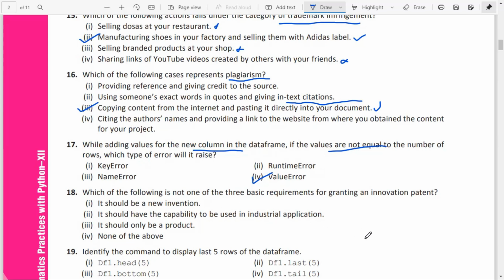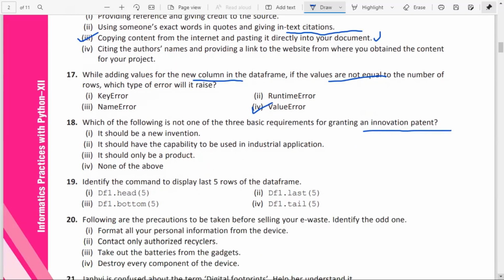Question number 18. Which of the following is not one of the 3 basic requirements for granting an innovation patent? Patents are given for inventions or ideas, isn't it? It comes under IPR, intellectual property rights. It should be a new invention. Yes, that is required for a patent. It should have the capability to be used in industrial application. Yes, that is also true. It should only be a product. That is false, and none of the above. So the answer to this question is option number 3. This is the 'not' one. It is not necessary that it should be a product.